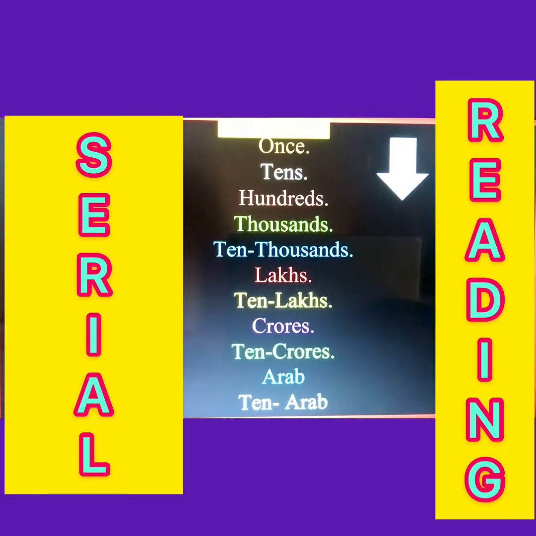In the Indian system we read as ones, tens, hundreds, thousands, 10,000s, lakhs, 10 lakhs, crores, 10 crores, arab, 10 arab and then kharab and 10 kharab and so on. These are the Indian systems.